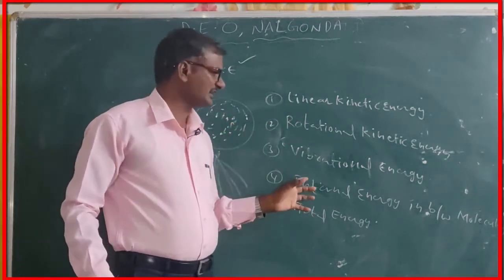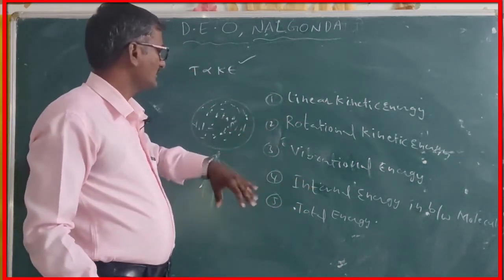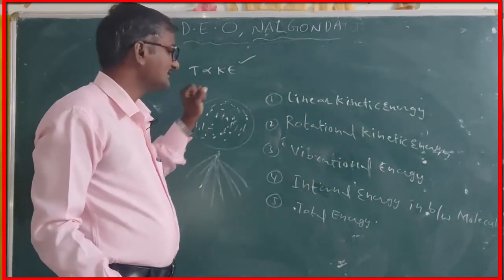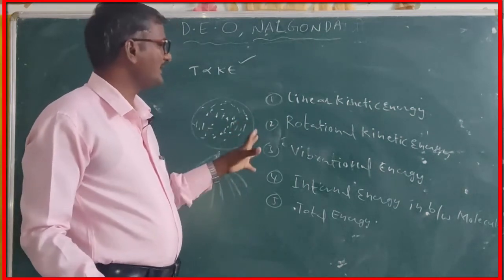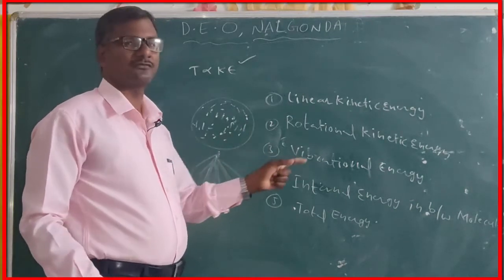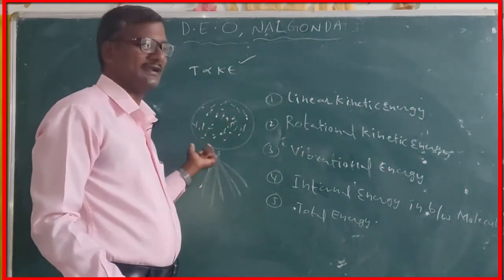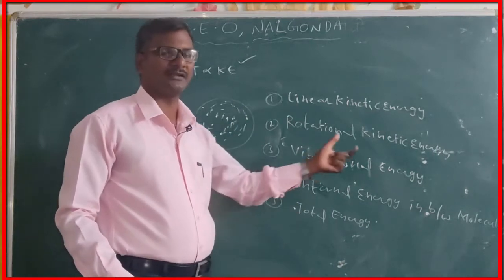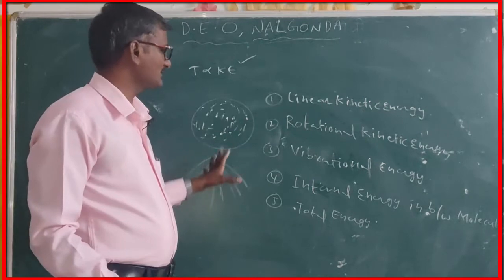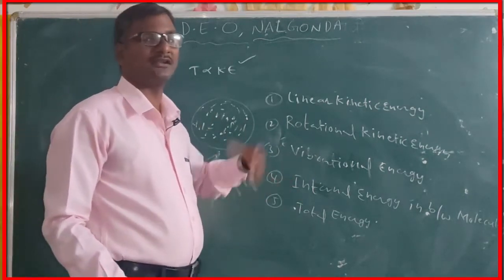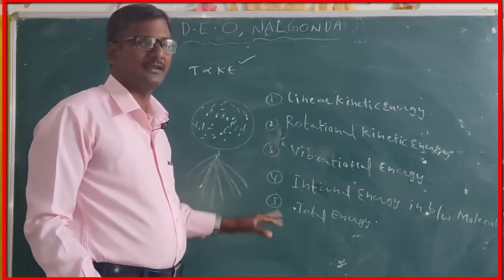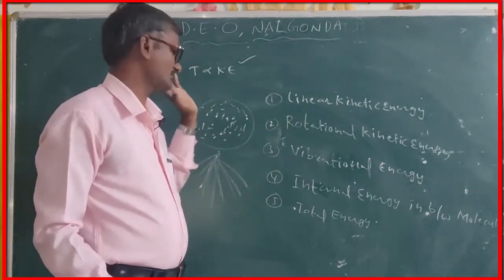That supplied heat energy can be transmitting to different types of energies. That transmitting of energies can differ from one substance to another substance. If you take lead, if you take iron, if you take copper, different materials can transmit the energy in different ways. That's why the specific heat of a substance can differ from one another.